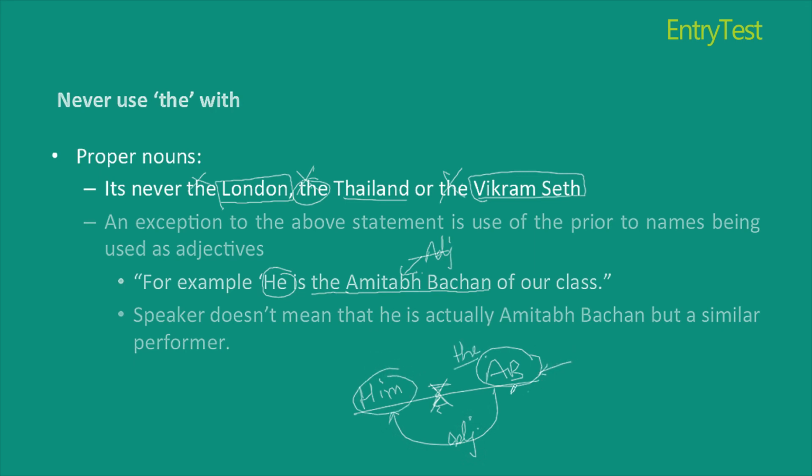Since this is the scenario wherein I'm using Amitabh Bachchan as an adjective for him, I will write the in front of Amitabh Bachchan. But if I consider the sentence Amitabh Bachchan is a fine actor, I will not put any article here. Why? Because here Amitabh Bachchan acts as a proper noun.